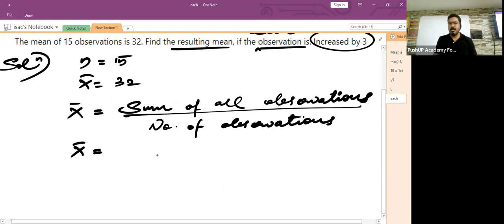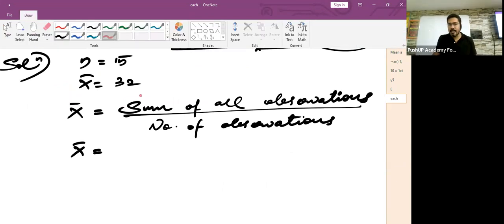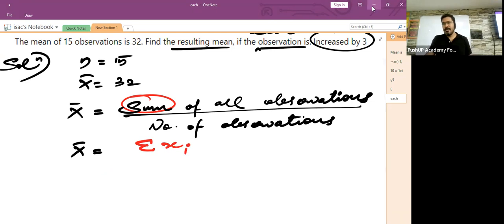X bar is equal to sum of all the observations. Children, what is that Greek letter which I taught you now for sum? It was sigma, isn't it? It was sigma. So children, instead of writing sum of all observations, let me write it as sigma of xi. Do you all agree with this?